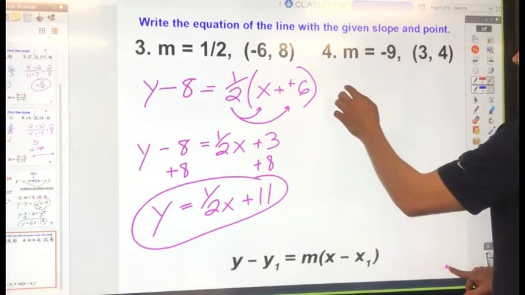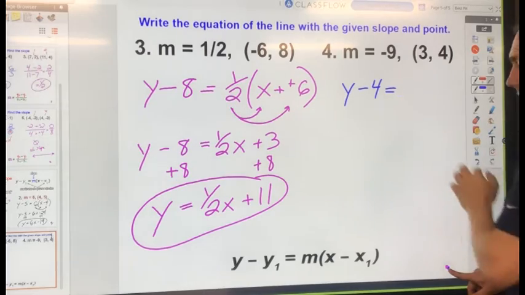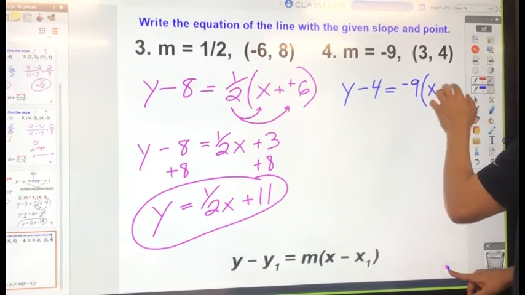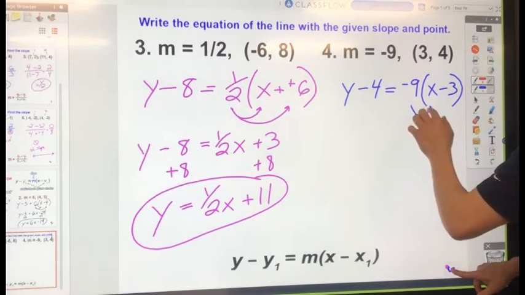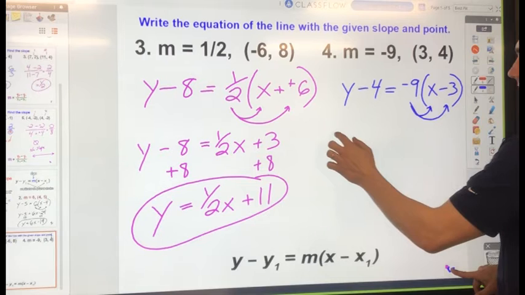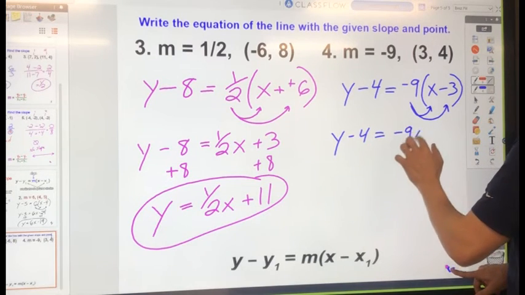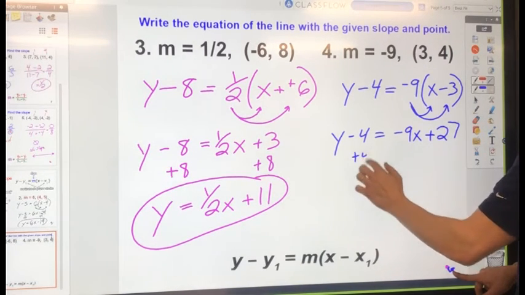One more. y minus my y value, which is 4, equals my slope of -9 times x minus my x value given, which is 3. So once again, the steps are always going to be the same, so let's distribute. y minus 4 equals -9x plus 27, and then add 4.